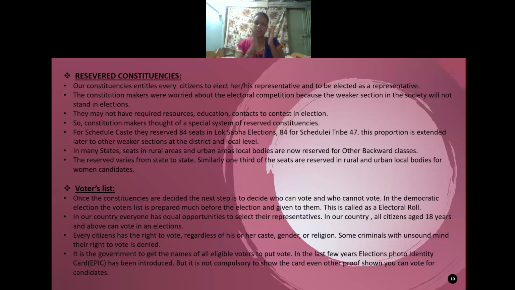Moving further, now you have prepared the voter list. Then what will you do? Yes, you will finalize the candidates standing in the election, the political parties as well as the people contesting the election. The next procedure is to find out who are the candidates to whom we are going to vote.